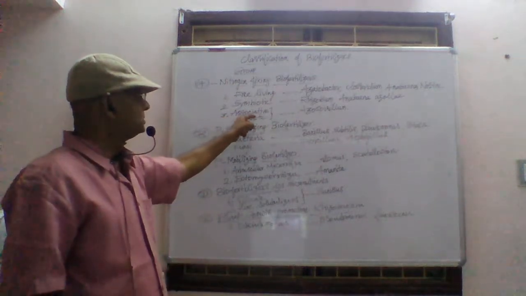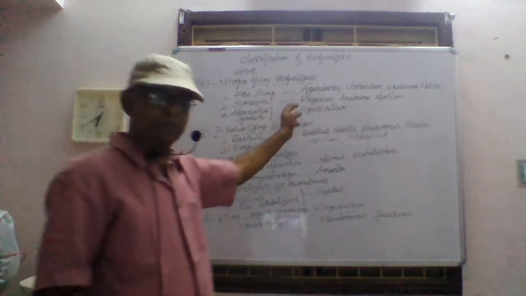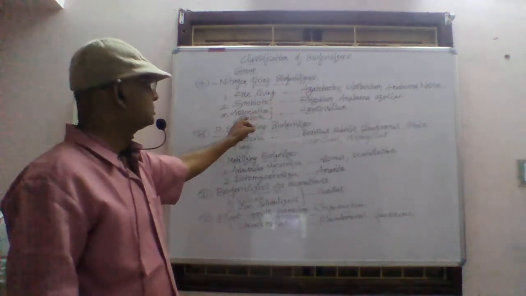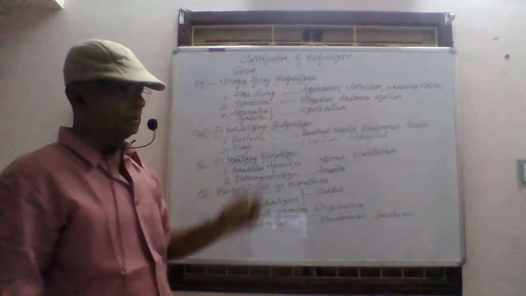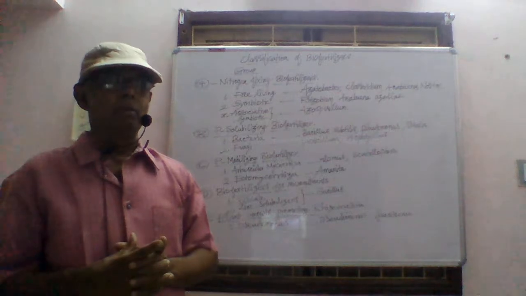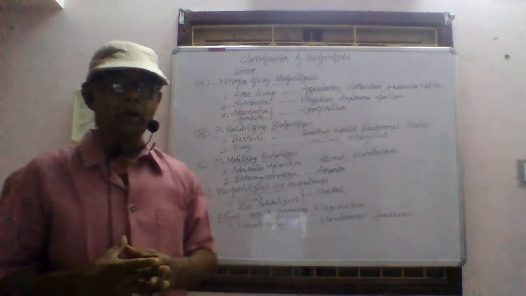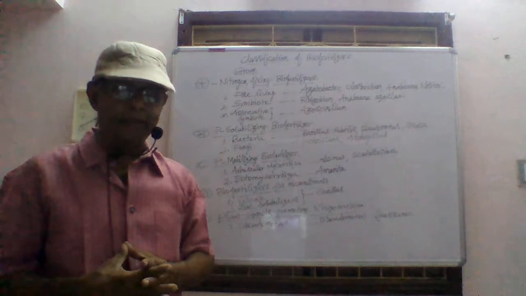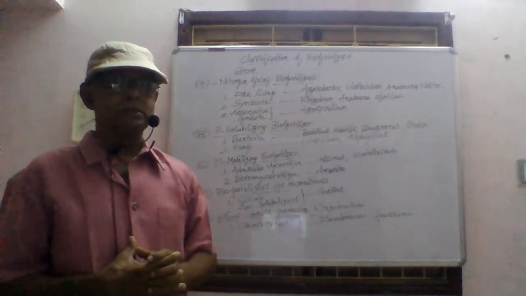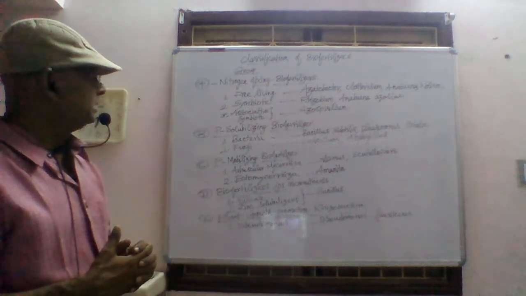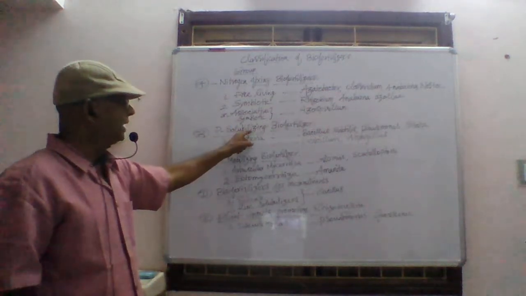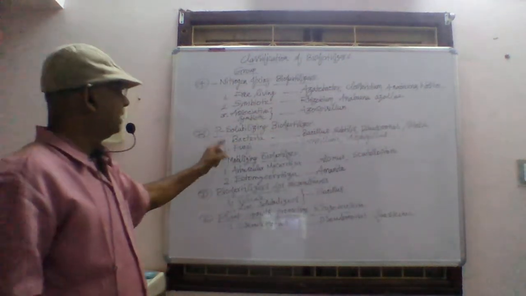Third one, associative symbiotic. Azospirillum is a bacterium which is considered as the associative symbiotic biofertilizer. Associative symbiotic biofertilizer means when any one of the organisms is intimately associated with the higher plants, that is associative symbiotic. The second case, phosphate solubilizing biofertilizer.